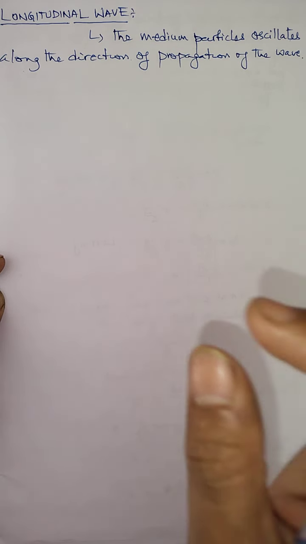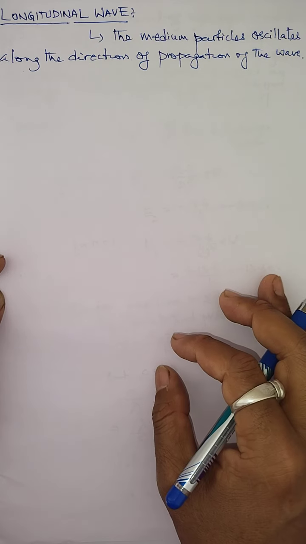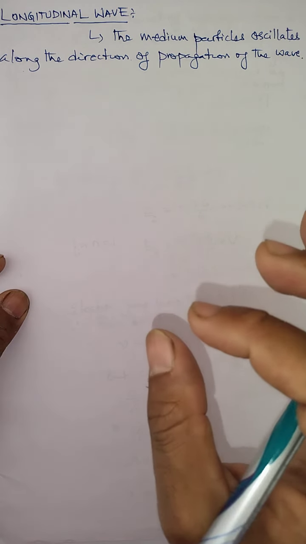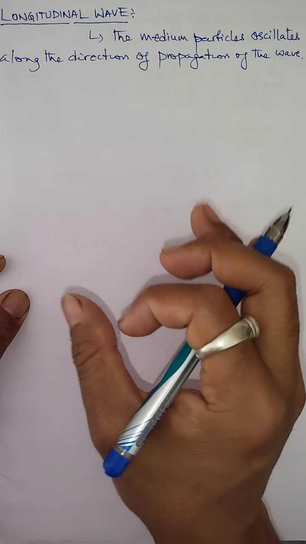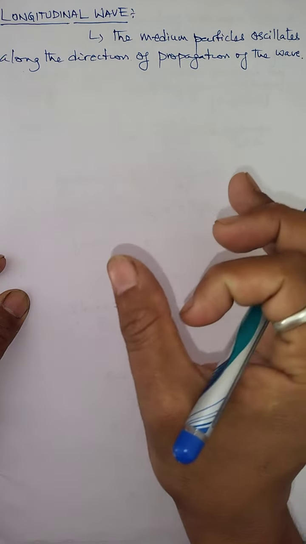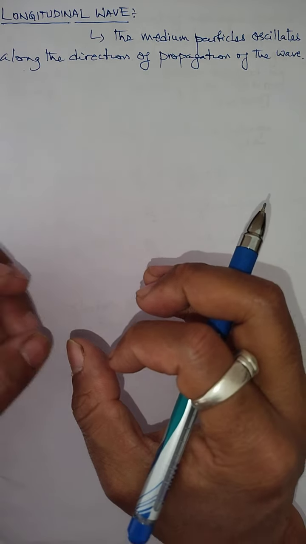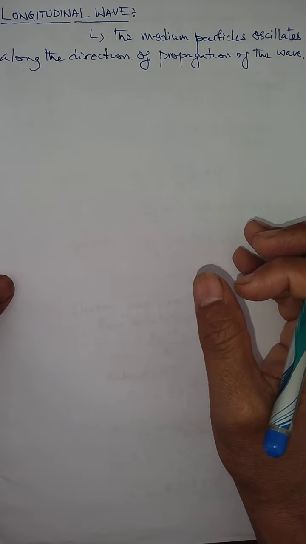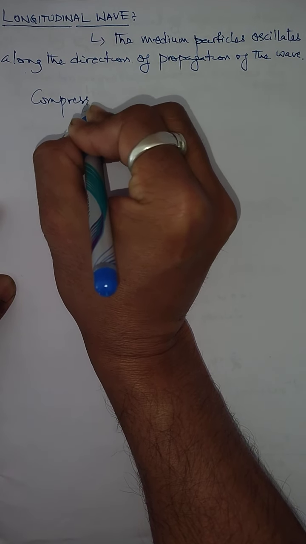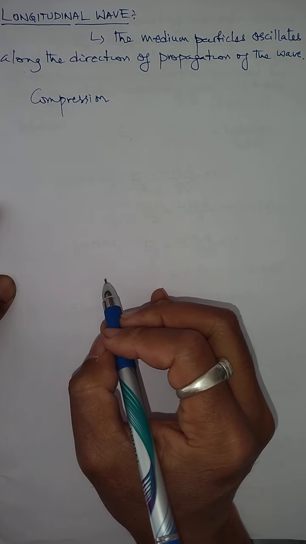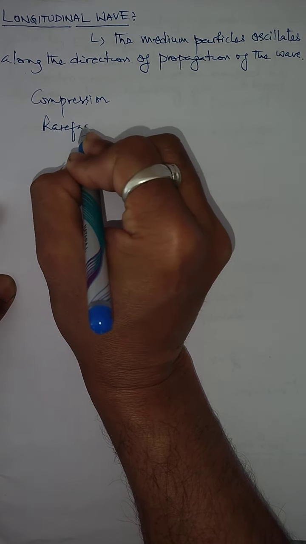This longitudinal wave also has an example, but in the case of longitudinal wave, there is a region where the particles are crowded together. Try to understand. There is a region of space where the particles are crowded together, forming more density, high density. Such a region is called compression. So in the case of longitudinal wave, we define a term called compression, and similarly there is a term called rarefaction.